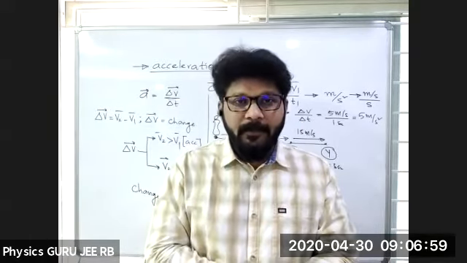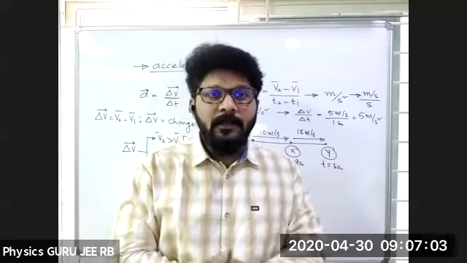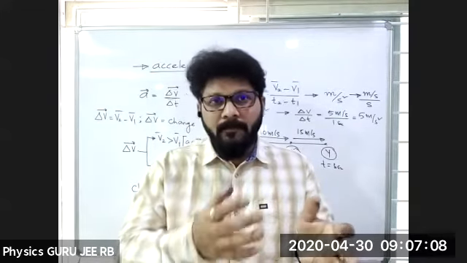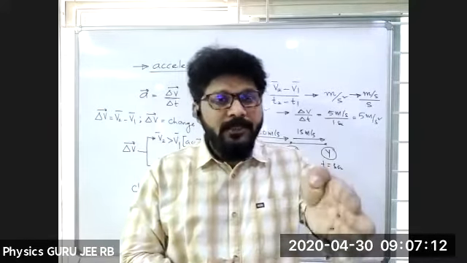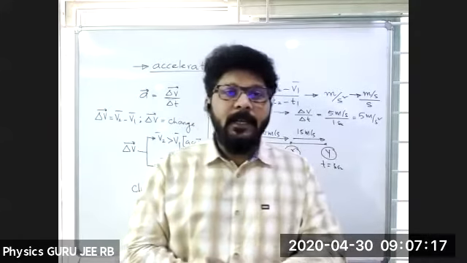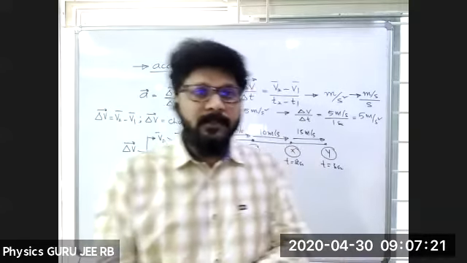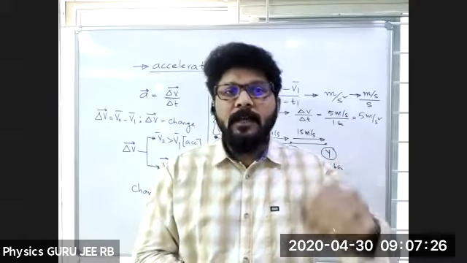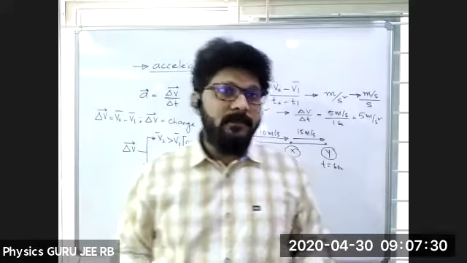Shall we start with that one? So what we are going to learn now: a body should possess an acceleration due to change in velocity magnitude or change in velocity direction or due to change in both magnitude as well as direction. So three different types a body can possess acceleration, even if it is increasing or decreasing.